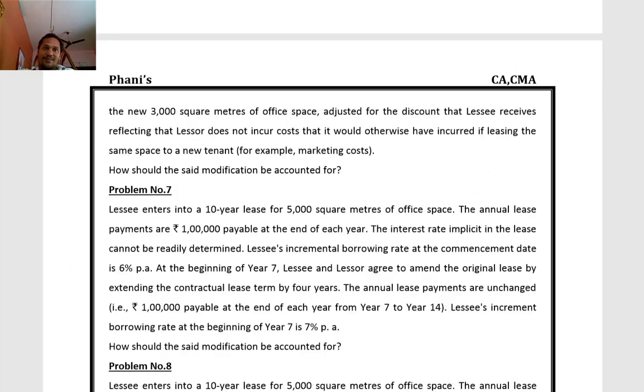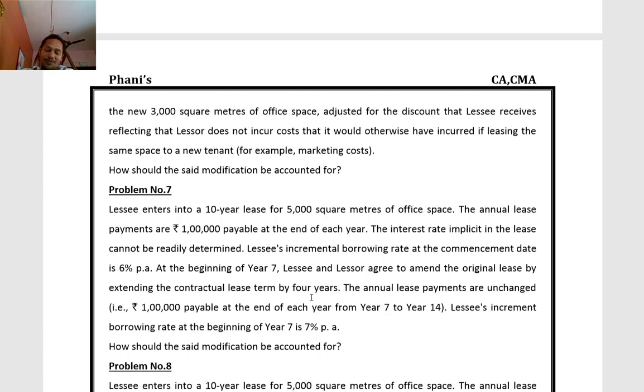Now, at the beginning of year 7, lessee and lessor agree to amend the original lease by extending the contractual lease term by 4 years. This is a modification. The annual lease payments are unchanged, 1 lakh payable at the end of each year from year 7 to year 14. The incremental borrowing rate at the beginning of year 7 is 7%.